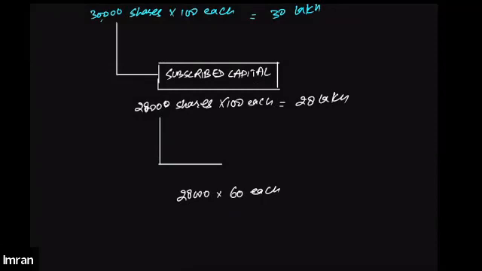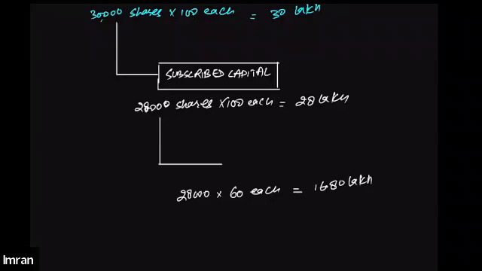That means right now, the company just wants to raise how much? 28,000 into 60. That means right now, the company wants the public to pay 16 lakh 80,000. The remaining amount will be called upon later.